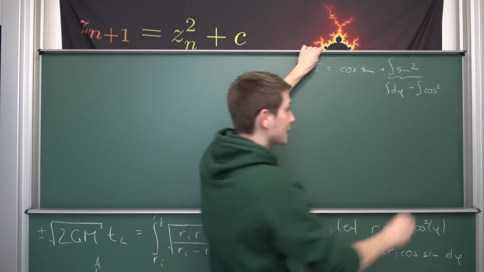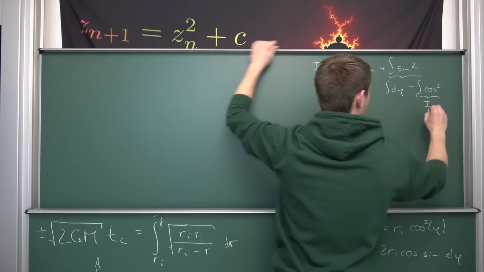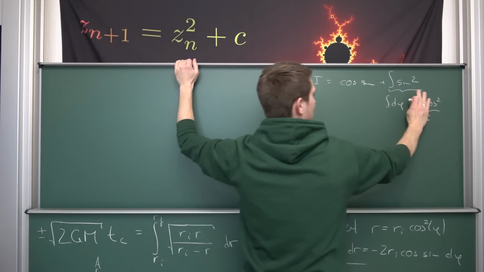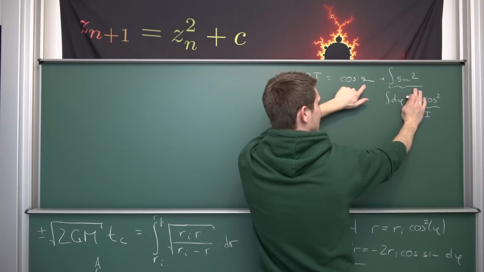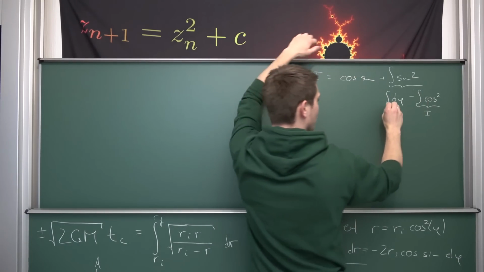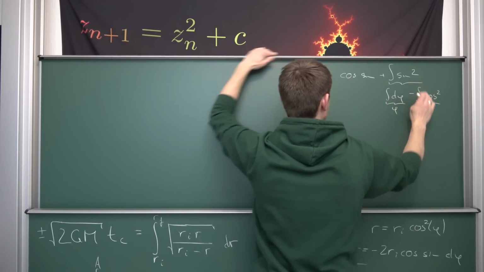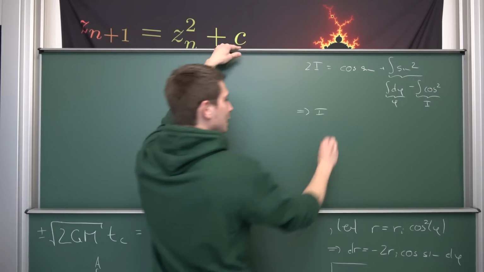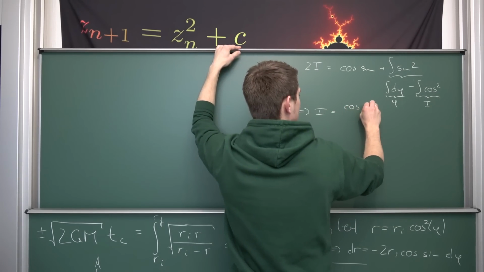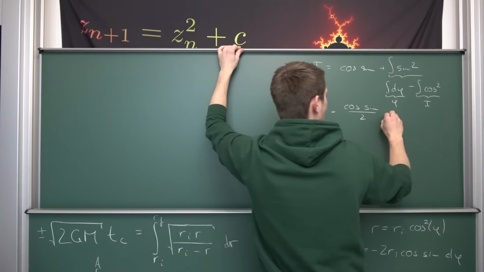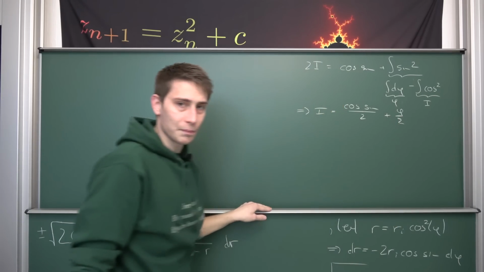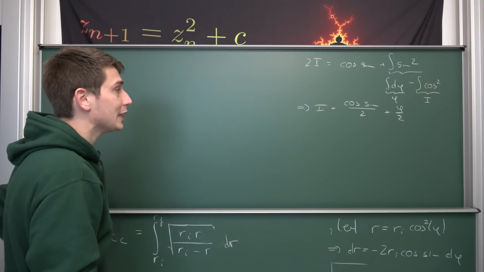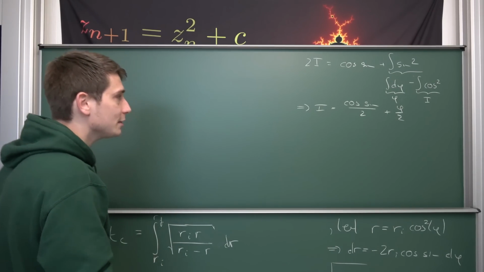But the integral of cosine squared is nothing but our integral I, meaning we can add it on both sides, leaving us overall with 2 times I being nothing but cosine times sine plus, and the integral of the d phi is going to give us phi in the process. Meaning dividing both sides by 2 gives us a value for our integral I of being nothing but the cosine times the sine divided by 2 plus phi over 2. Okay, this was just a quick excursus into how to do this integral really quickly. It's a pretty elegant method if you ask me.